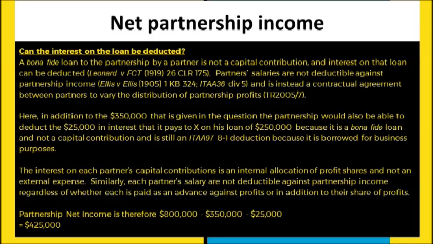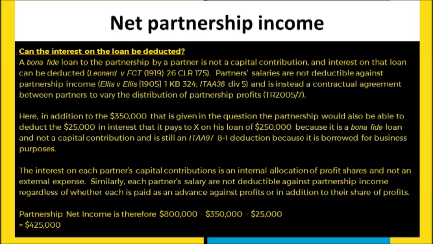It has to not be essentially a capital contribution. And so in this situation, where we've got a genuine arm's length loan with a genuine market rate of interest, that can be considered an arm's length transaction and not an internal transaction between the partners. And as such, you can get an 8-1 deduction as a result. And so here,